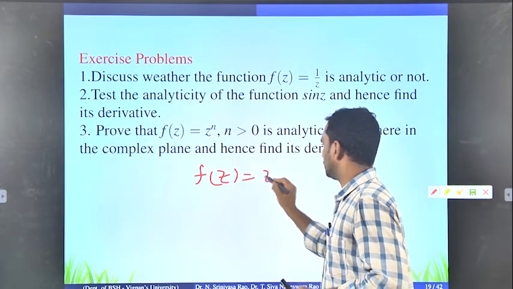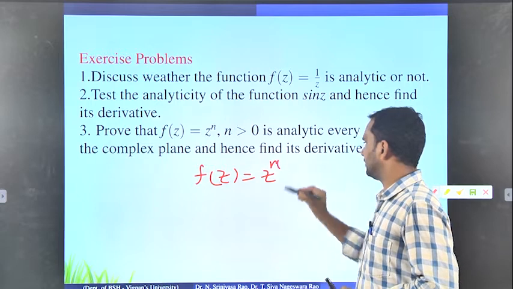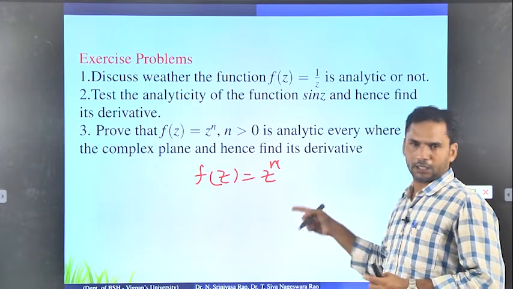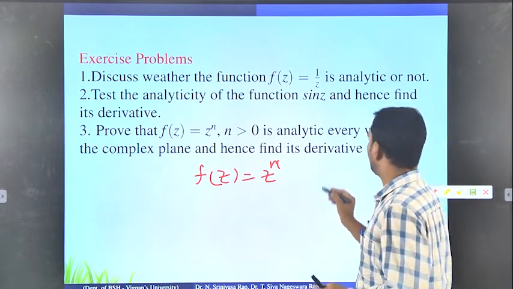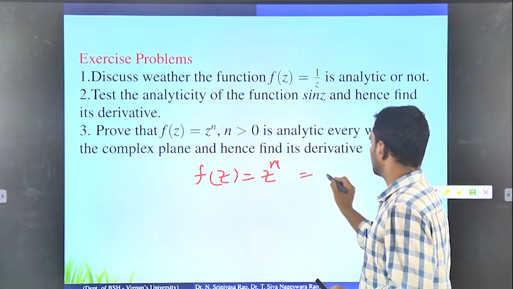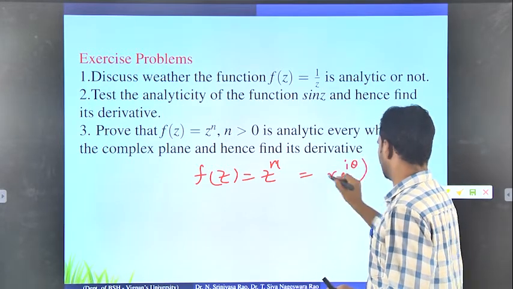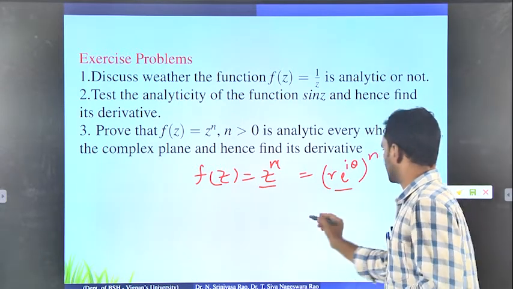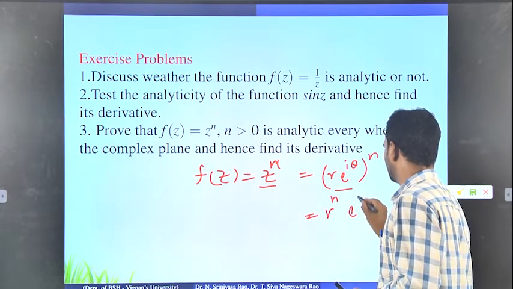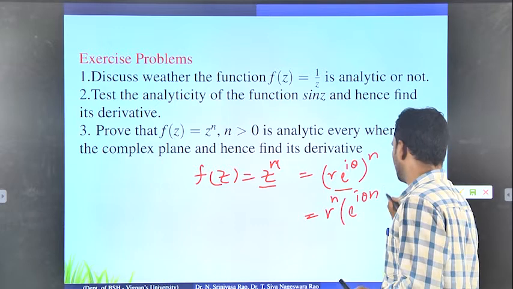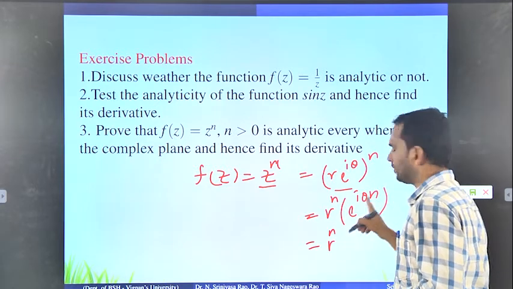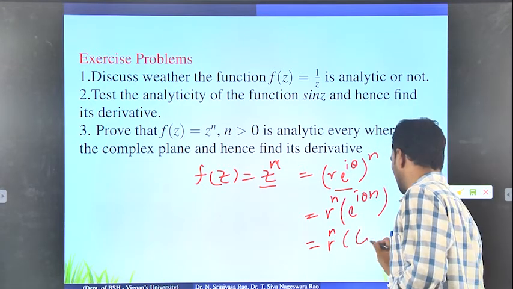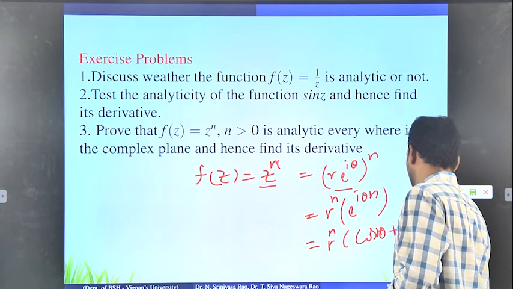So f of z equals z to the power n. In general we cannot proceed with the general coordinates, so we have to go for polar coordinates. Why? Because the polar coordinate representation for z is r e power i theta. So this is the replacement in the polar coordinate system. Whole power n, this can be written as r power n into e power i theta whole power n. Okay, so e power i theta can be written as cos theta plus i sin theta, but here e power i theta n can be written as cos n theta plus i sin n theta.